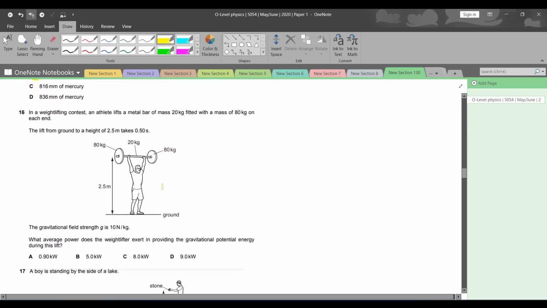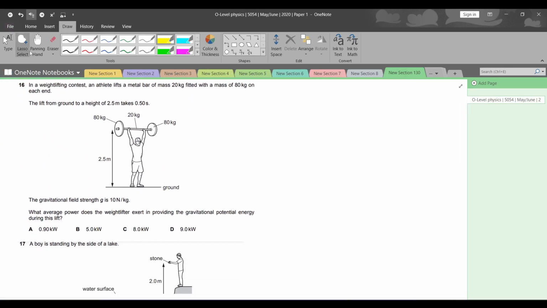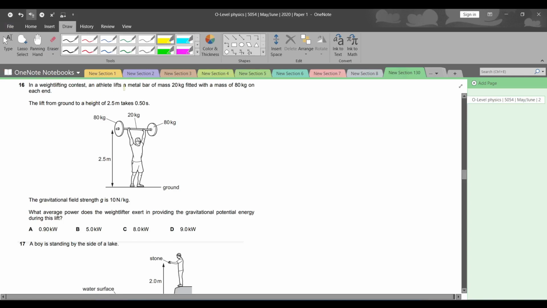So yeah, let's move on. Question number 16. In a weightlifting contest, an athlete lifts a metal bar of mass 20 kilograms fitted with a mass of 80 kilograms on each end. The lift from ground to a height of 2.5 meters takes 0.5 seconds.